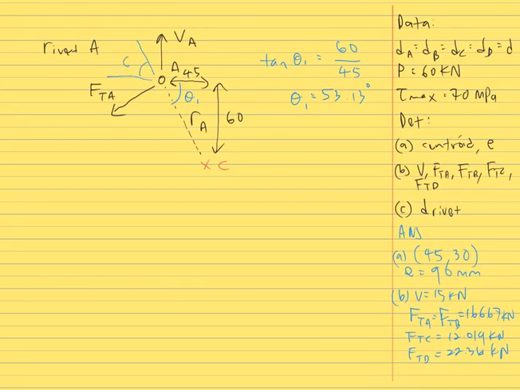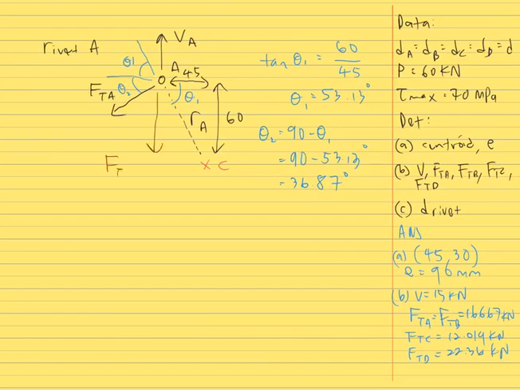So from this angle, we can resolve the direction of FTA into X and Y components, but we need to find theta 2 first. So theta 2 is equal to 90 minus theta 1, which is 90 minus 53.13 degrees. So at the end, we get theta 2 is equal to 36.87 degrees.